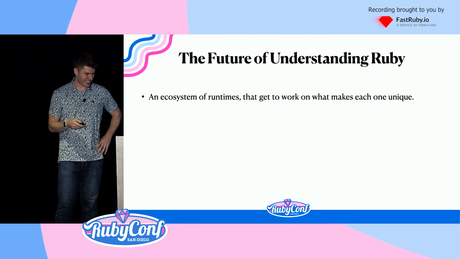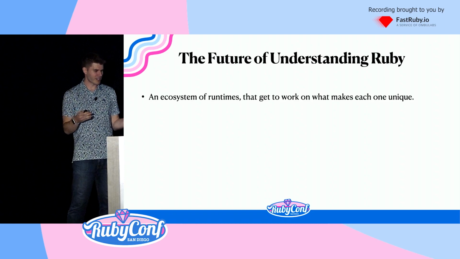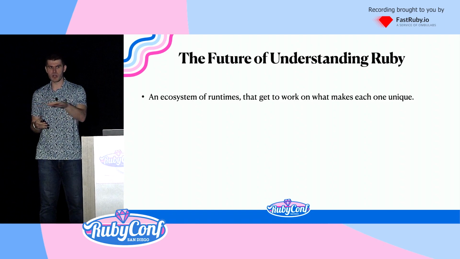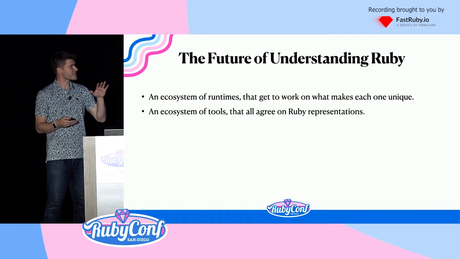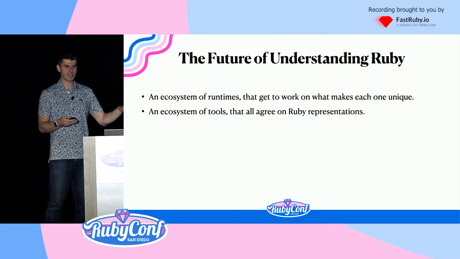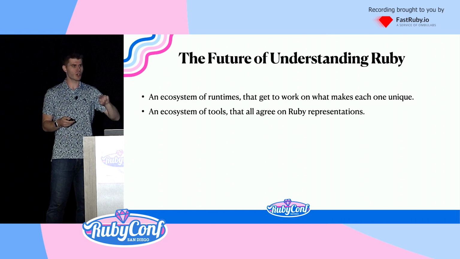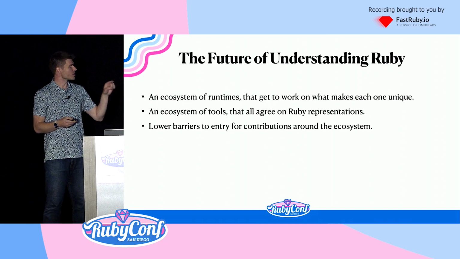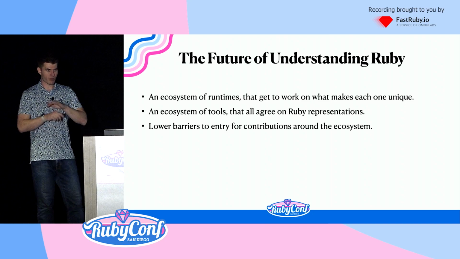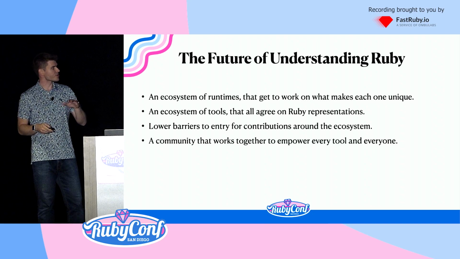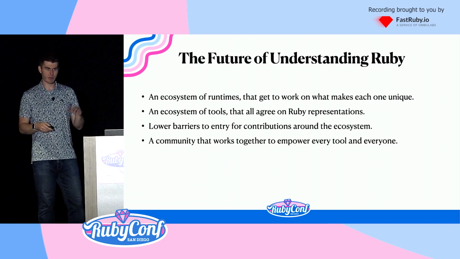The real answer is building an ecosystem of runtimes that get to work on what makes each one unique. It's building an ecosystem of tools that all agree on the Ruby representations. You want to find out what specific code does? Ask any tool. They should all agree. Lowering the barrier to entry for contributors around the ecosystem and a community that works together to empower every tool and every person.